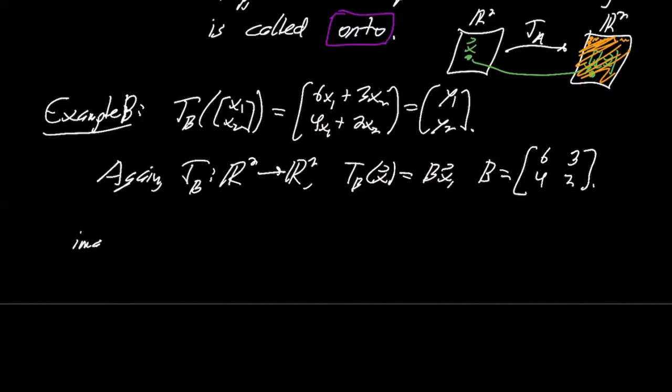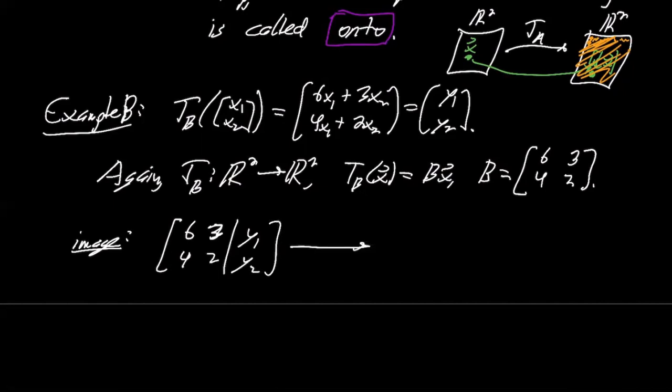I want to do the same thing. I want to take this augmented matrix, augment it with a generic column and row reduce it. And here's the thing: you can sort of see that the columns now are not linearly independent. 6, 4 is twice 3, 2. The same sort of ratios are going on here.